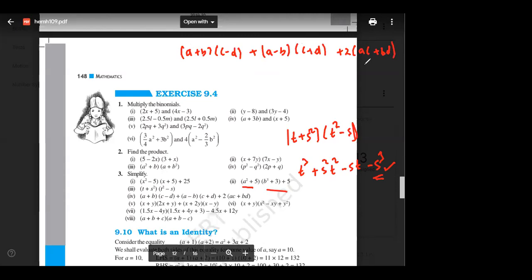So what would be the answer? Answer would be, tell me. 4ac, ठीक है? Plus 4bd, pakka?